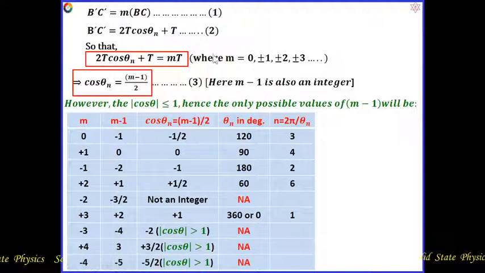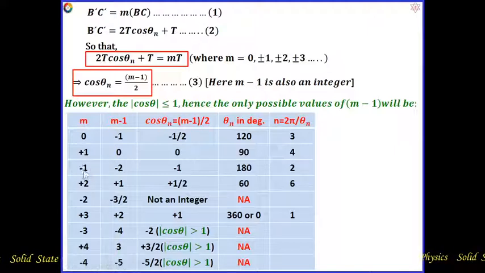Suppose we consider M value equal to 0. M minus 1 will be minus 1, which means M minus 1 by 2 will be equal to minus 1 by 2. That means cos theta n equal to minus 1 by 2. Hence the corresponding theta equals 120 degrees. Now n equal to 2 pi by theta will be 3. That represents threefold rotation. Now we consider M equal to plus 1. Plus 1 means M minus 1 equal to 0, cos theta n equal to 0, so theta will be 90 and n equal to 4, which represents fourfold rotation.